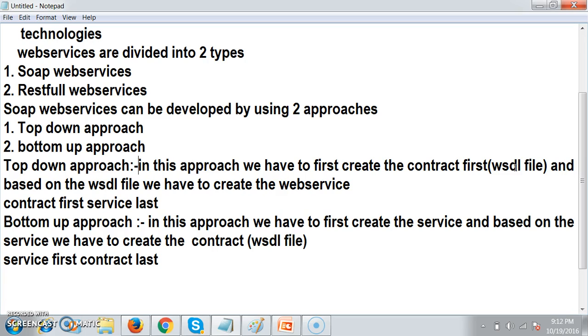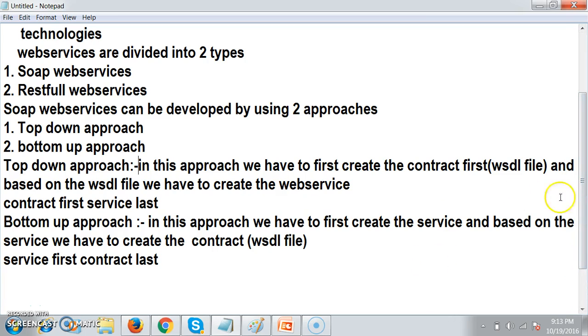But in the bottom-up approach, it is very easy for the developer to write the code first. Code means he can simply write a class, and in that class, he can declare whatever methods he wants. There are some tools internally that will generate this WSDL file automatically based on your code. So most applications follow the bottom-up approach. That is service first, contract last.